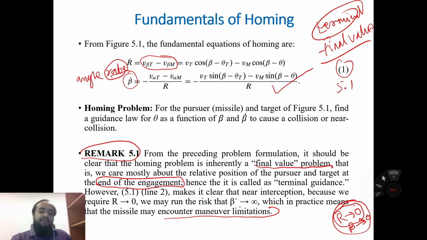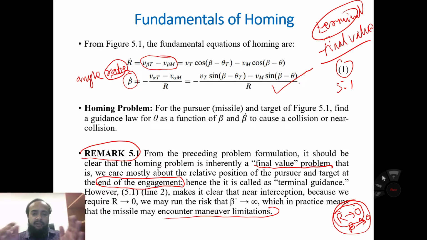If beta dot tends to infinity, it means we were near interception but the target is always missed, and the guidance homing loop continues to feed back to the next input and tries again to hit the target.